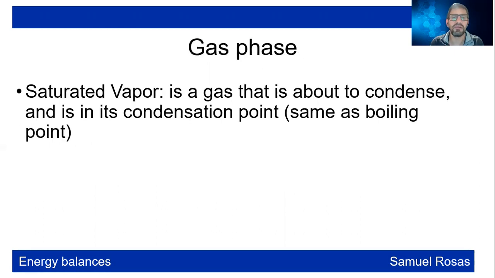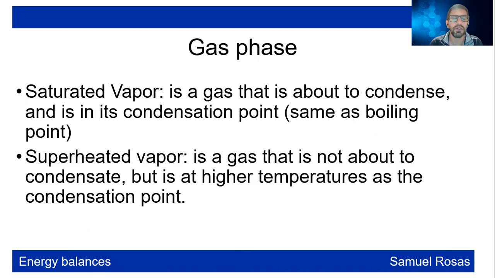In the gas phase, the saturated vapor is the gas that is about to condense and is in its condensation point, which is the same as the boiling point at a constant pressure. And this condensation point here is called the dew point, remember that. Superheated vapor is a gas that is not about to condense, but it has a higher temperature than the condensation point.